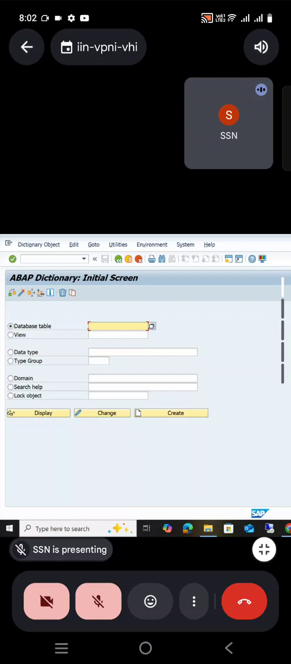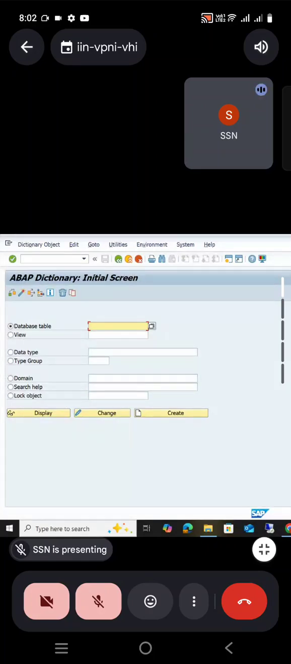For module pool programming, we can create a transaction code and use it. Like SE11 for this, SE38 for another screen, same like that. We can create our own custom T code and use it. For that, SE93 is the T code. So individual T codes you can create, or all together we can create in SE80.